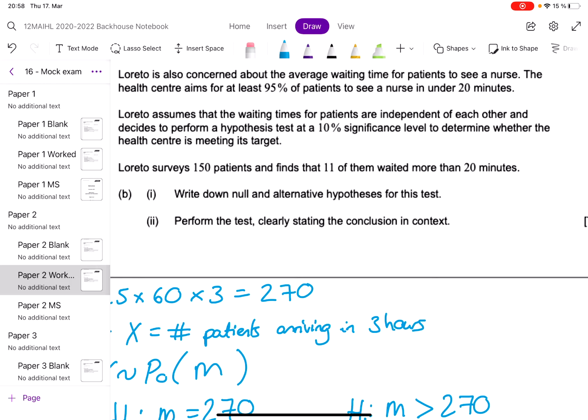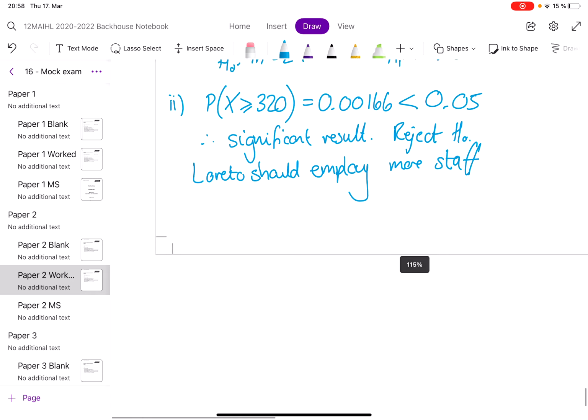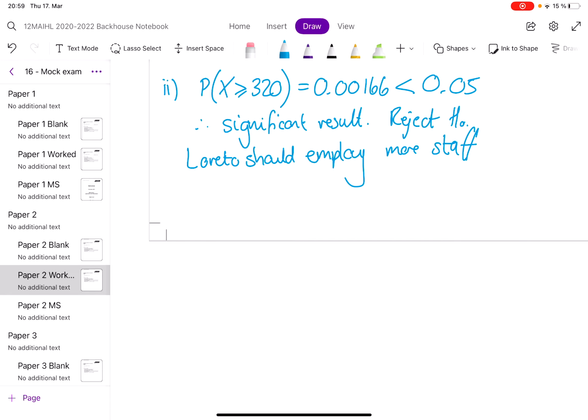So this is not Poisson now. It doesn't say anything about it being normal either. What we're saying is each patient should have a 95% chance of seeing a nurse in under 20 minutes. So we need to write down a null hypothesis for this and then do the test and figure out if the health centre is meeting its targets. Okay, so B1, H0.